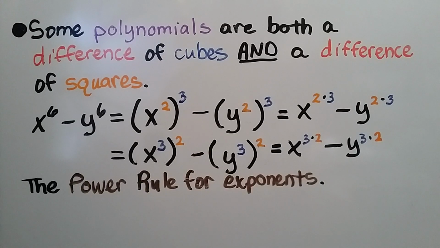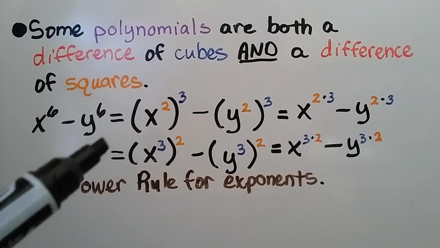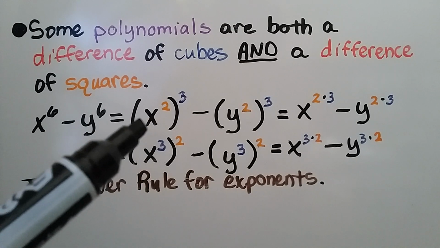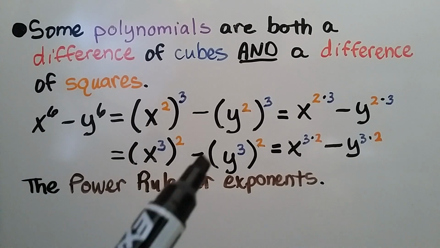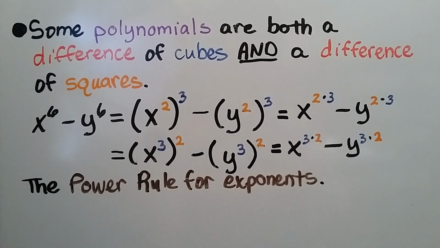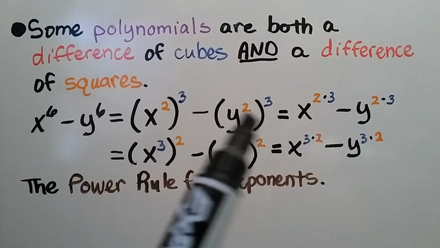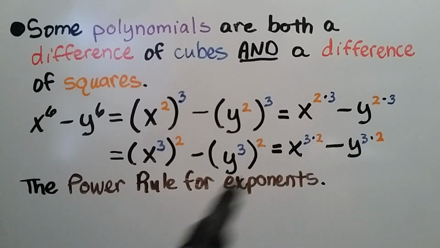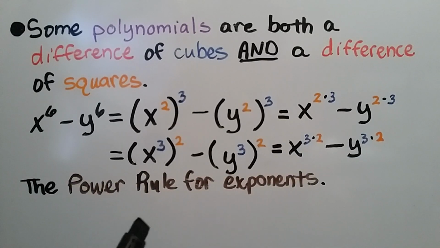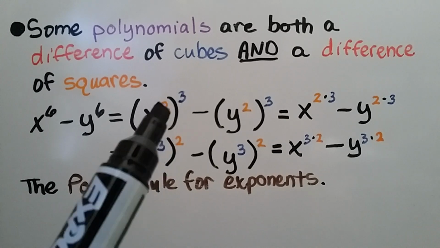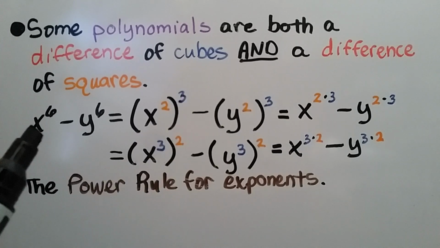Some polynomials are both a difference of cubes and a difference of squares. Here we have x to the 6th minus y to the 6th. It's equal to x squared raised to the third power minus y squared raised to the third power. The power rule for exponents tells us we can multiply these, can't we? So either way, either order, multiplying a 3 times a 2 or a 2 times a 3, we're still going to get x to the 6th power, aren't we?